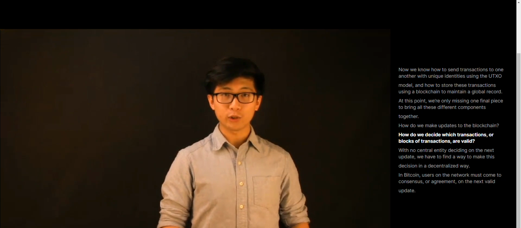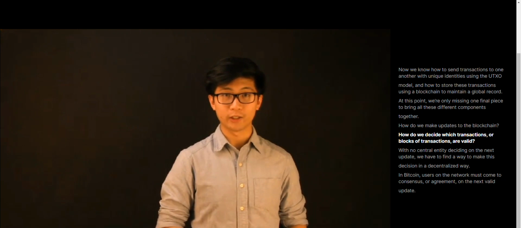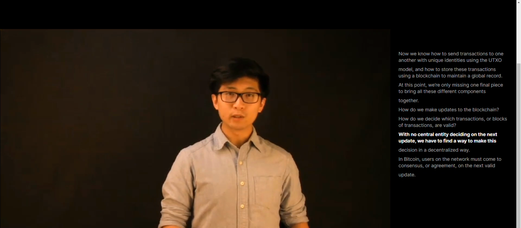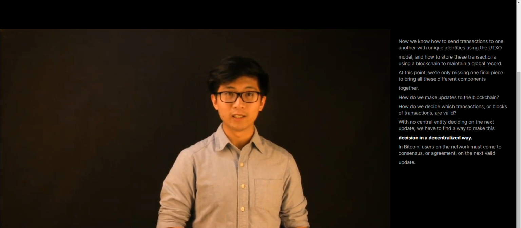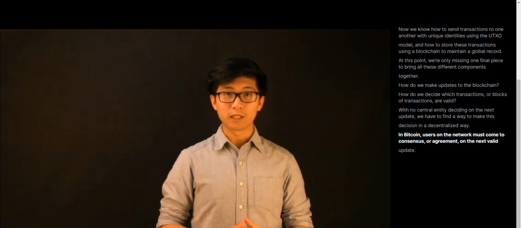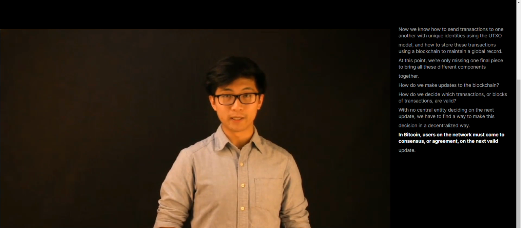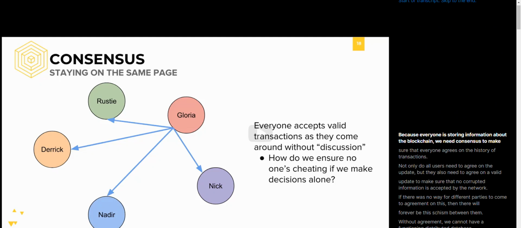How do we decide which transactions or which blocks of transactions are valid? With no central entity deciding on the next update, we have to have a way to make this decision in a decentralized way. In Bitcoin, users on the network must come to consensus or agreement on the next valid update.